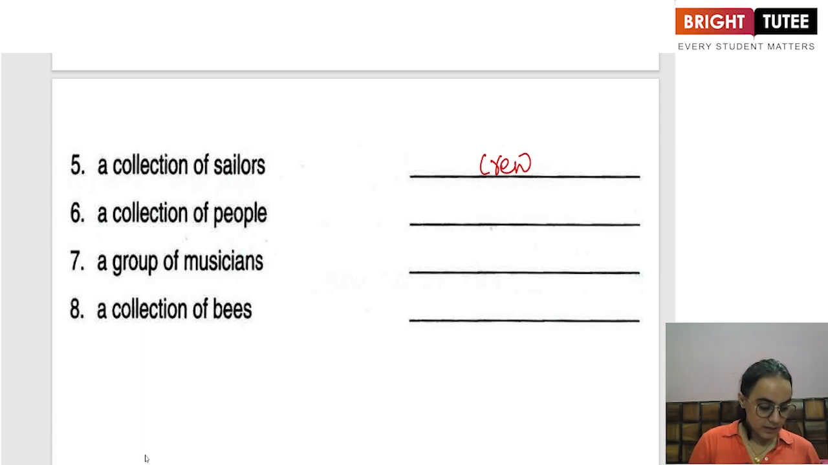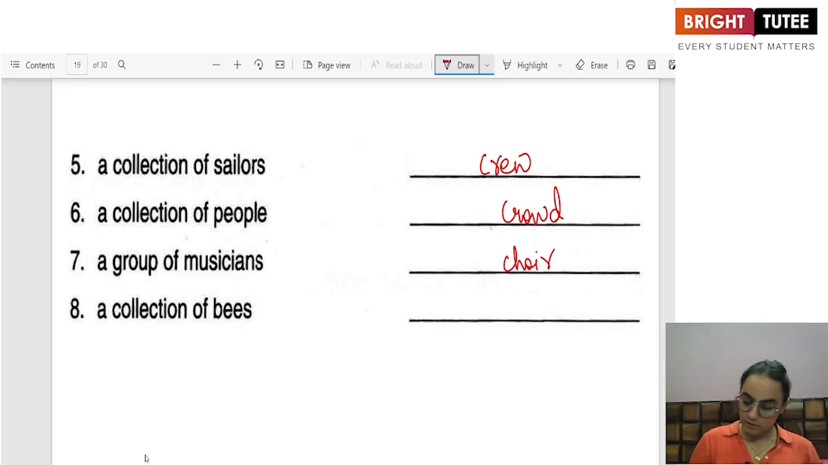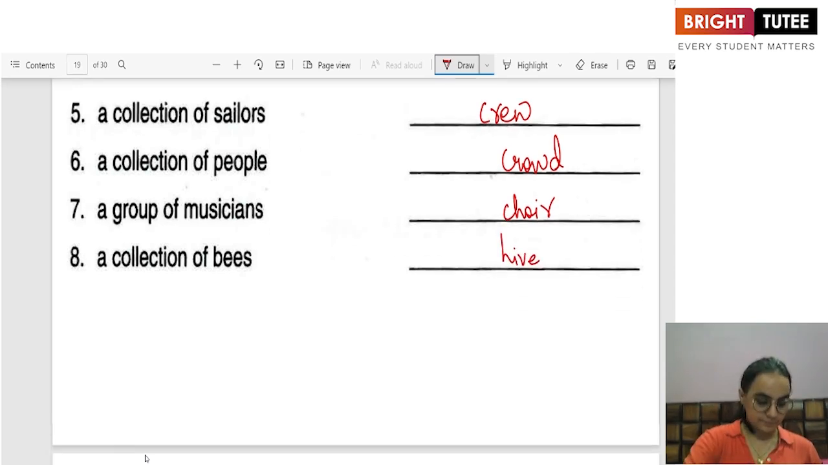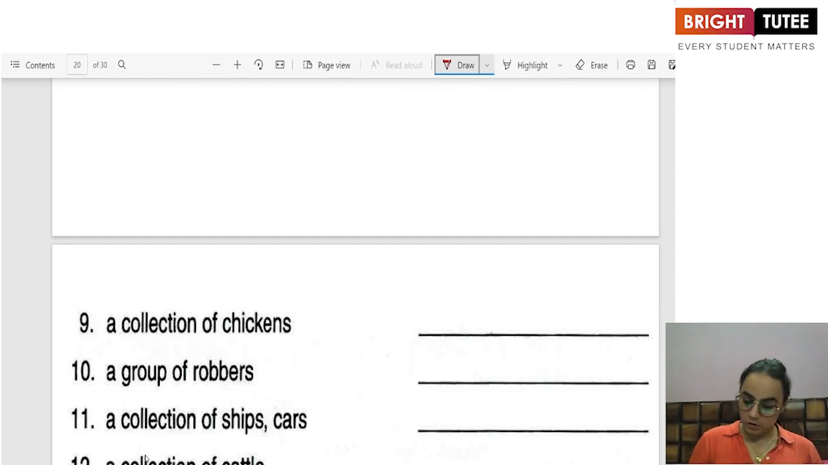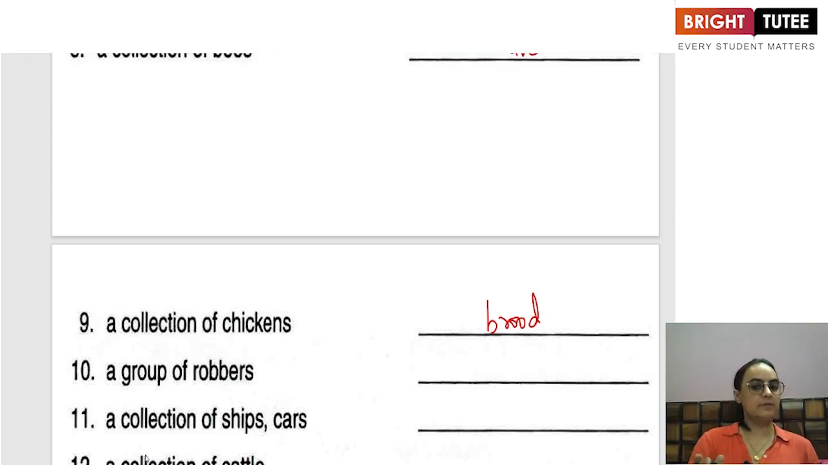A collection of people, according to the question, is a crowd, according to the box which is given to us. A group of musicians is a choir. A collection of bees is a hive. A collection of chickens is a brood. A collection of robbers is a gang. So this is how we use a collective noun to represent a collection.